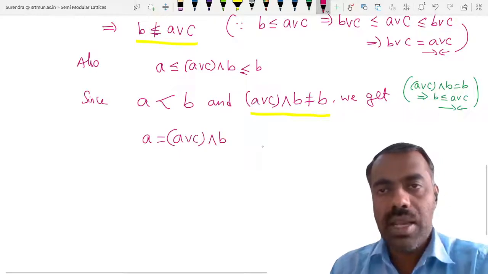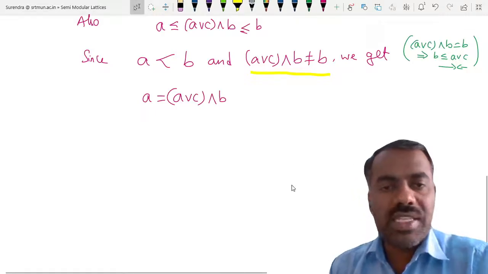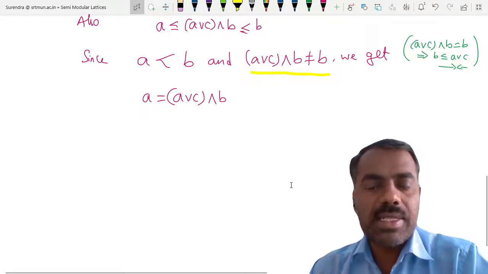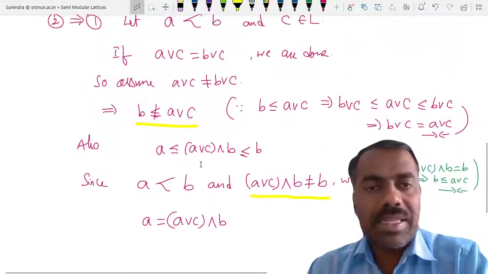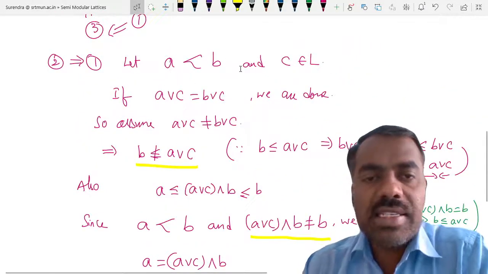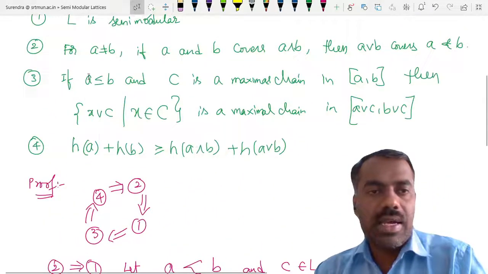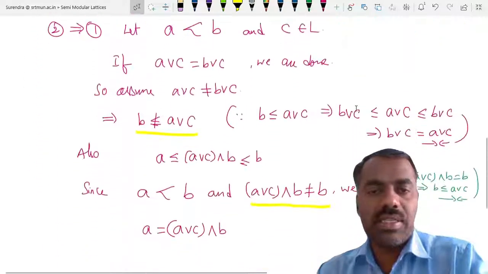Okay. Now you consider that shows that A is equal to A join C meet B. So our idea is, because remember what we want to show? We want to show that A join C is covered by B join C, by somehow using this second condition we have not yet used till now.